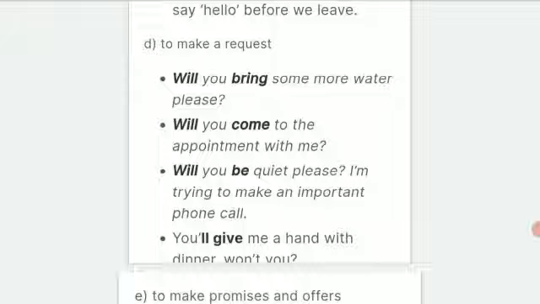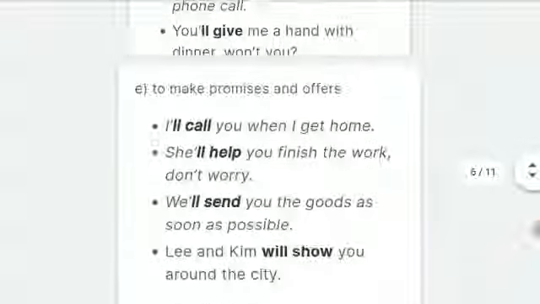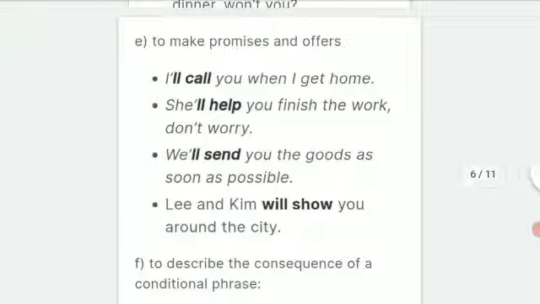So, will you bring some more water please? Will you come to the appointment with me? Like this you can use it in the beginning. And to make promises and offers. So most of the time we promise our students, we promise our parents, and we promise our children.